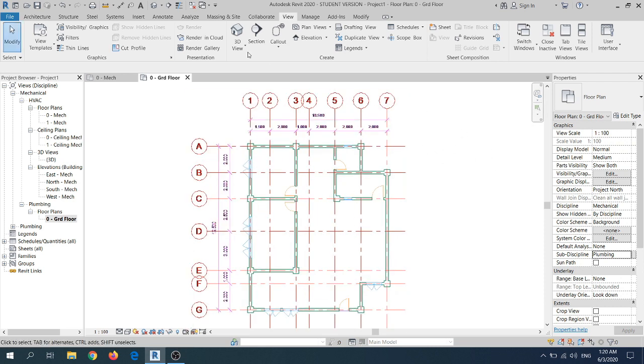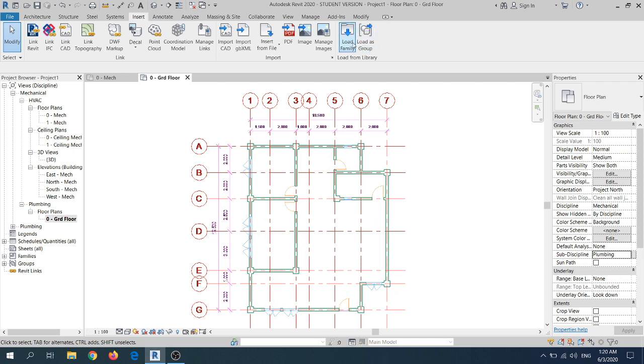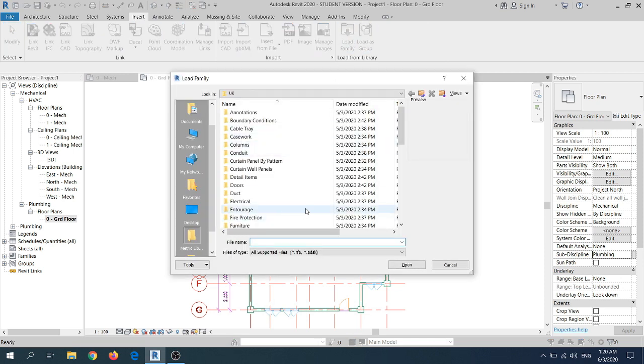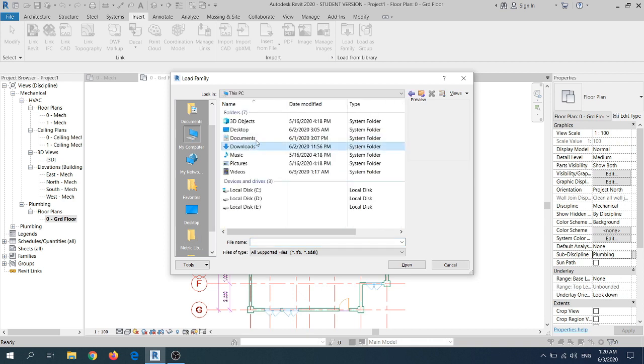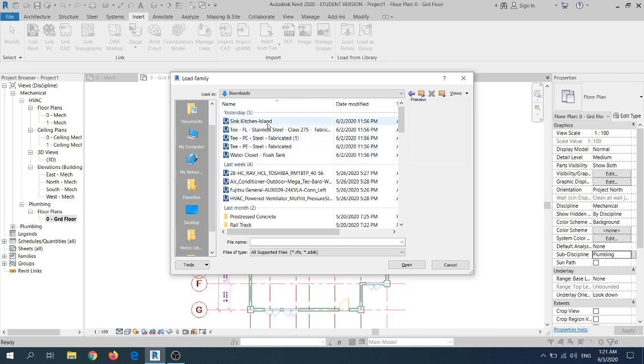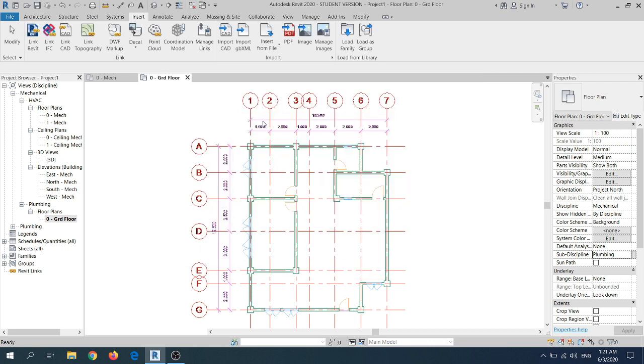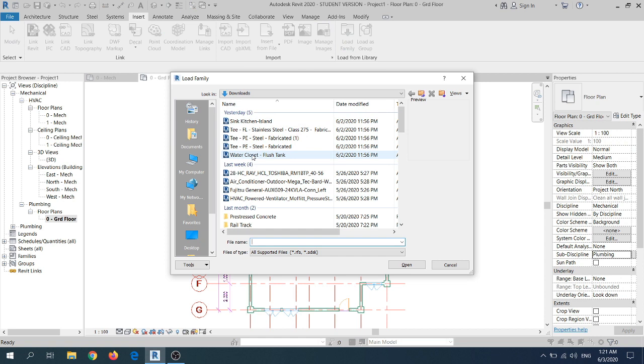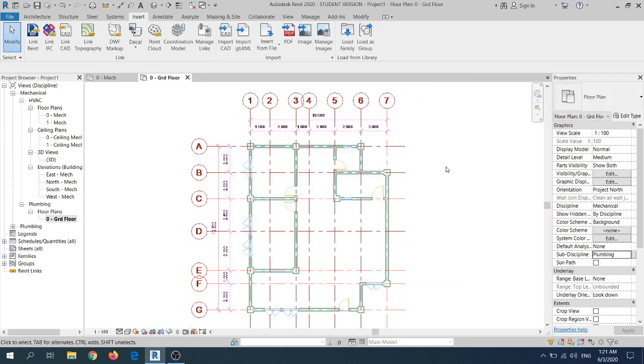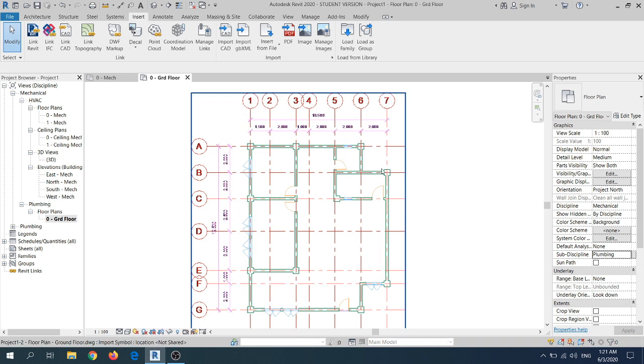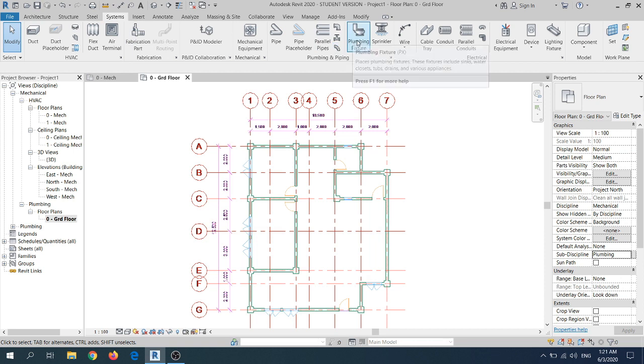Next, we like to import or insert all the fittings, sanitary plumbing fittings, or we call them sanitary appliances. So today I would like to insert the kitchen sink as well as the water closet. So after all sanitary appliances are inserted, the next thing we'll do is to click system and click plumbing features.